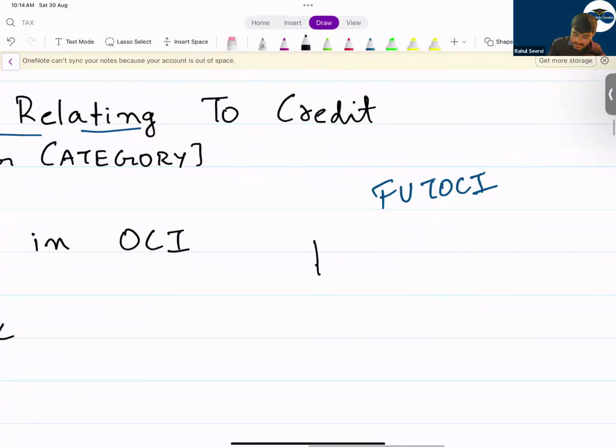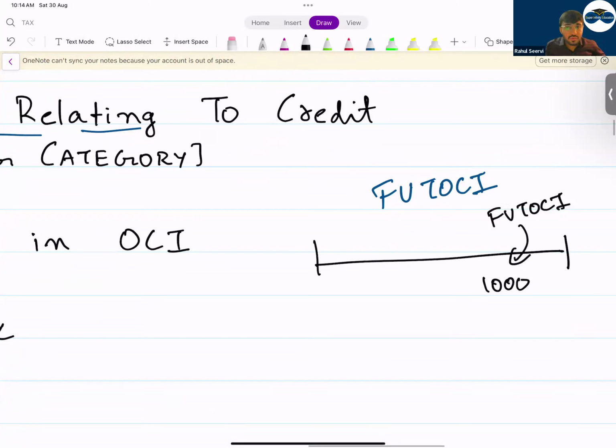If I say today I have a debt instrument, I am following fair value through OCI. And the fair value I got a difference of 1000. Now my value is decreasing by 1000. In that case, the decrease could be because of two reasons. The first reason could be because of the fair value change. The second reason could be the credit loss, the credit risk which you have. So in this case, if I say the credit risk is 200, this 200 will be recorded in P&L, the remaining 800 will be recorded in OCI.